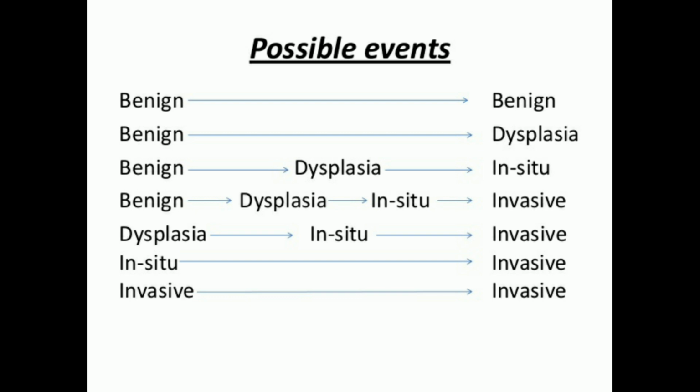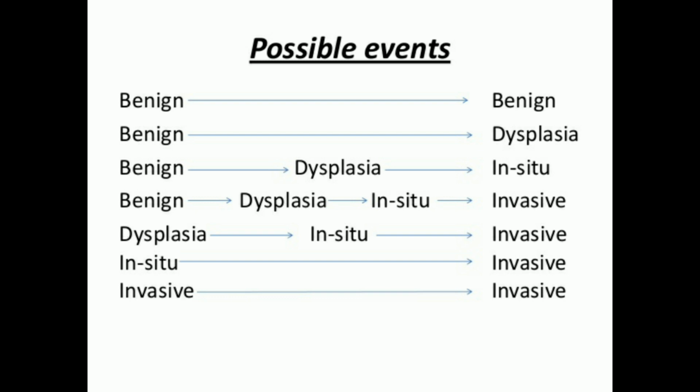Then benign will either remain only dysplasia, or benign will come into dysplasia and then become in situ. In situ means the tumor has now enlarged, the cancer is there in a particular organ but is not going out; it is in its place, okay. Then benign, dysplasia, in situ, and it can become invasive. Invasive means it becomes metastasis, or it can cause cancer which is malignant; it is going towards malignancy.